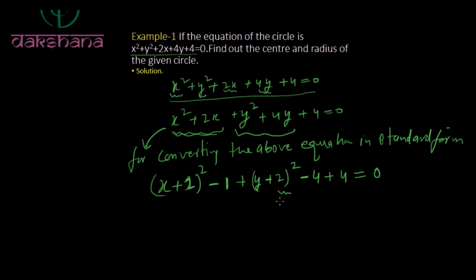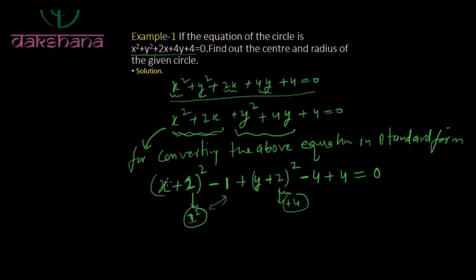because from this we will get plus 4 and this plus 4 and this minus 4 will cancel each other, and similarly in this case we will get 1 and the plus minus 1 will cancel each other and this will give 0.